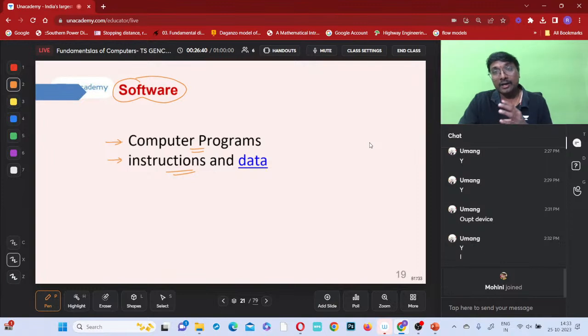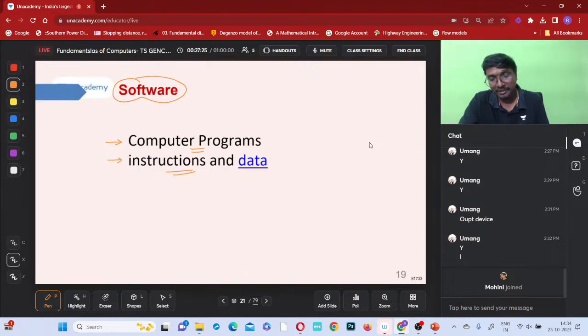So according to some instructions or set of rules only it will be processing, no? But who will be giving those instructions? Where are these instructions set up? In the software. By means of software these instructions will be set out. And for taking the input, processing it properly and giving useful information, how is it done? It is done with the help of programming only. Got it now? So computer programs, instructions, and data come under software. Is it clear now? What is the difference between hardware and software? Everyone, is the difference clear? All of you.